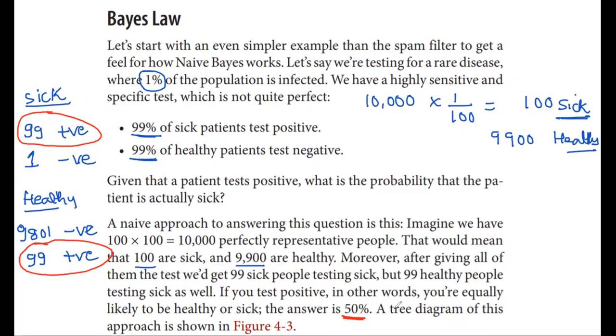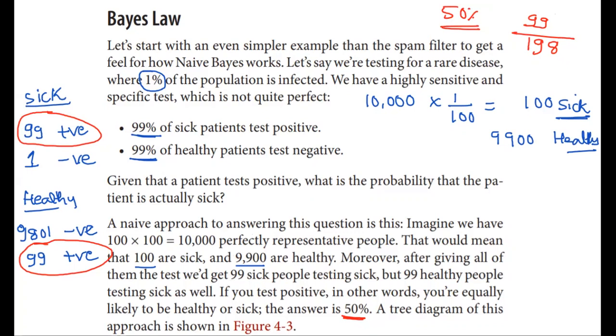So if a test result comes as positive, the total positive is 99 plus 99, that is 198, out of which how many are actually sick? That is 99. So that is 50%. In other words, if a test result is positive, there is only a 50% chance that the person is either healthy or sick.